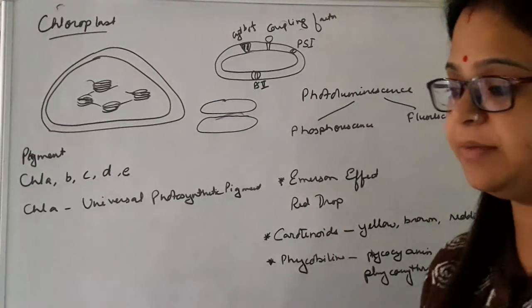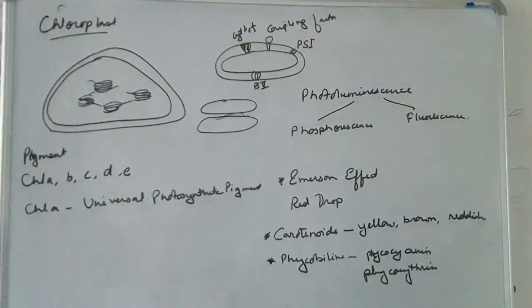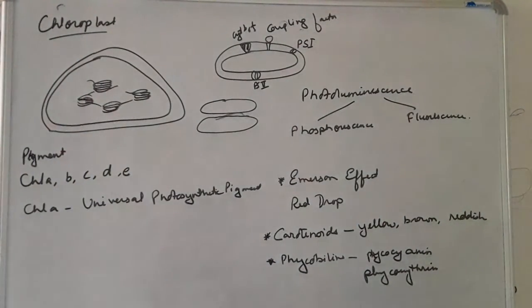For example, xanthophyll is yellow in color. Carotene is orange in color, and the red color of chili and tomato is due to the carotenoid lycopene. Brown algae consist of fucoxanthin, which is also a coloring pigment. Then there are phycobilins: phycocyanin, which is blue, and phycoerythrin, which is red. That means in different types of organisms, these pigments take part in the photosynthetic process.